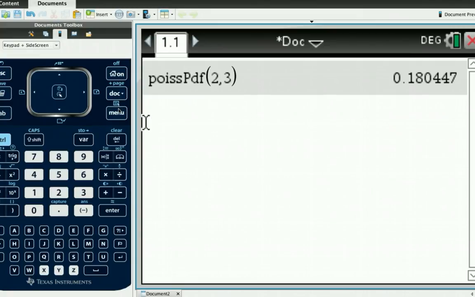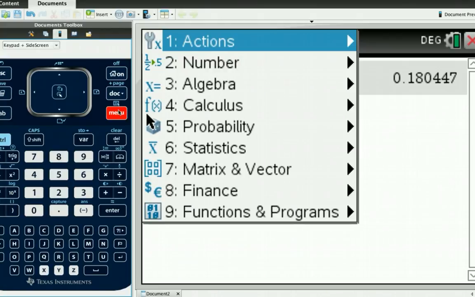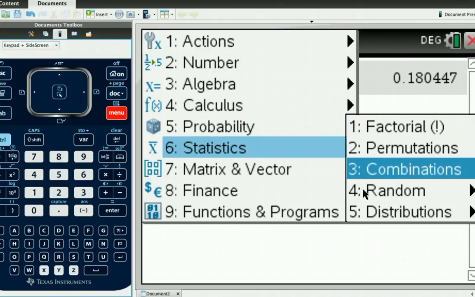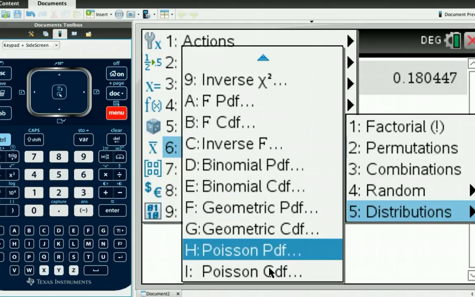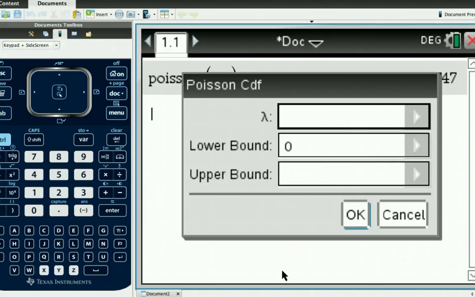If we then look at the next example, we're going to have a go at finding a cumulative distribution function this time round. So again, if I scroll down, we'll use CDF. Again, we have a mean of 2, and we're trying to work out the probability that the number of breakdowns is less than 3. The probability that x is less than 3, which is the probability that x is equal to 0, 1 or 2. So the lower bound is 0, the upper bound is 2. Remember, these bounds are inclusive. So this is going from 0 to 2, including 0 and including 2.